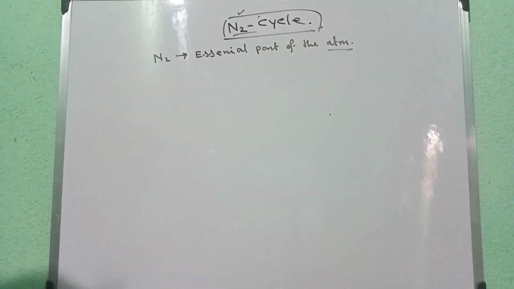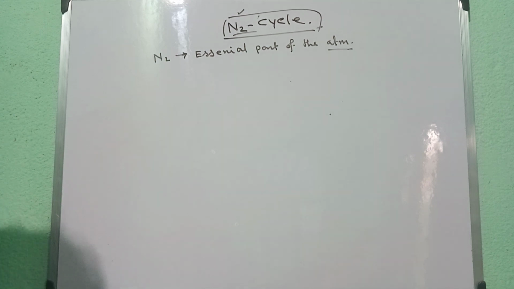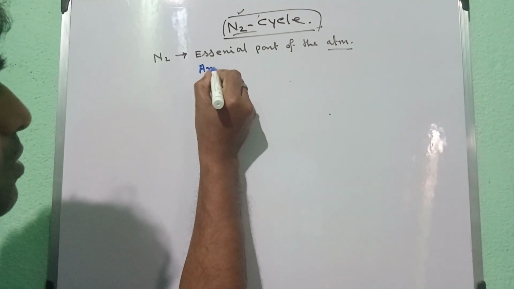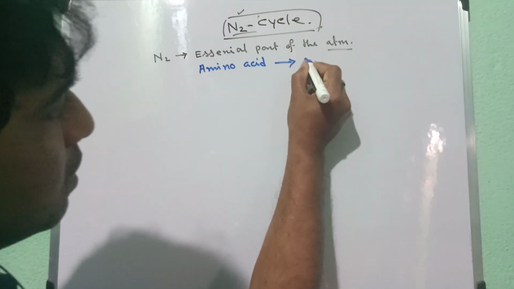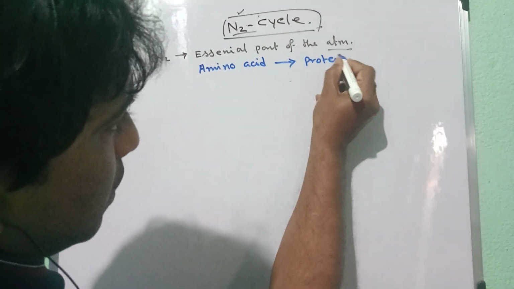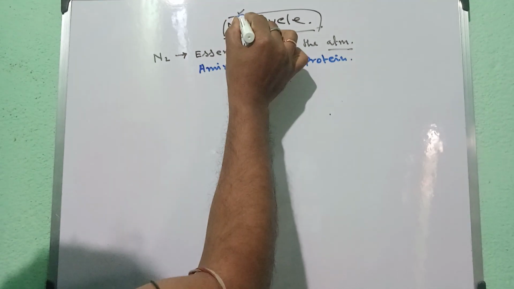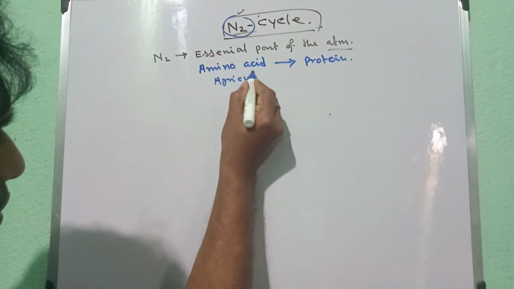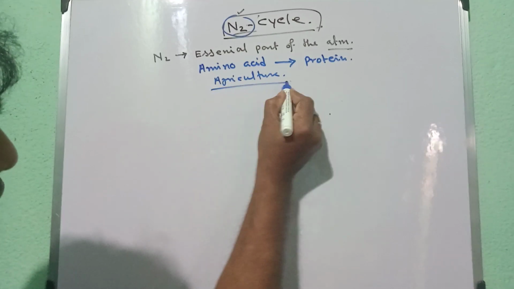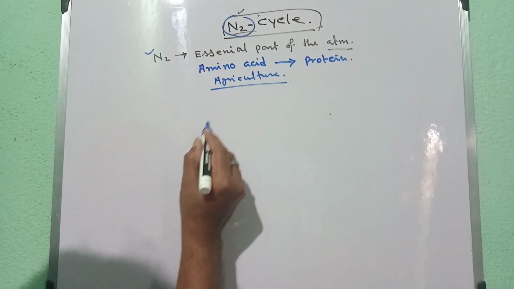It is very important because of our life forms and the biosphere, because all the essential amino acids that produce protein contain nitrogen. Okay, so nitrogen is very essential, and also for the agriculture process.